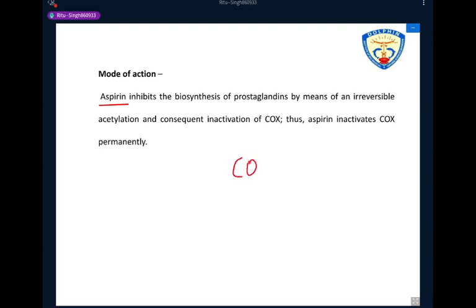This enzyme is responsible for converting arachidonic acid into prostaglandin. These prostaglandins are responsible for inducing fever, inflammation, and pain.